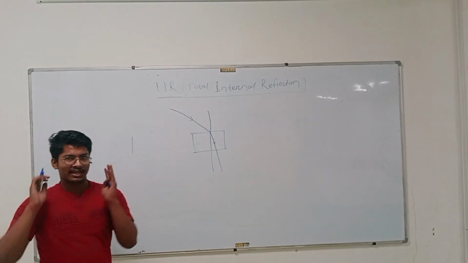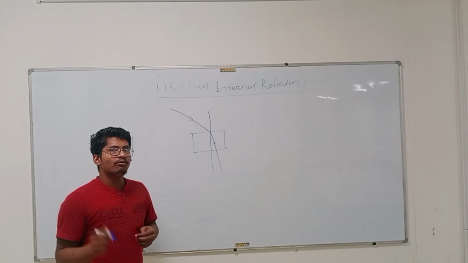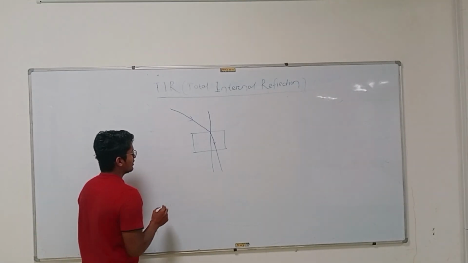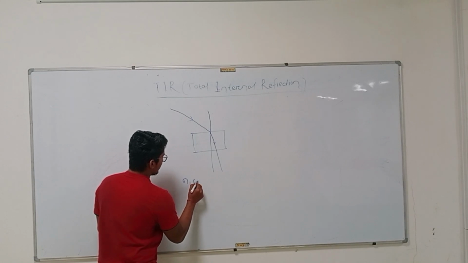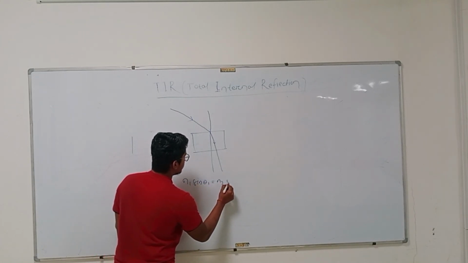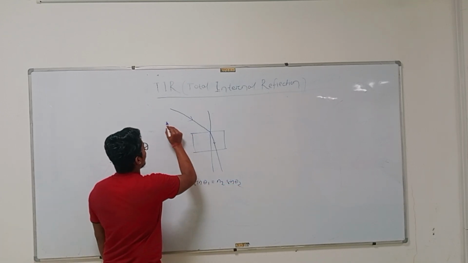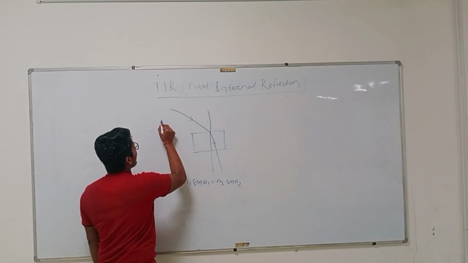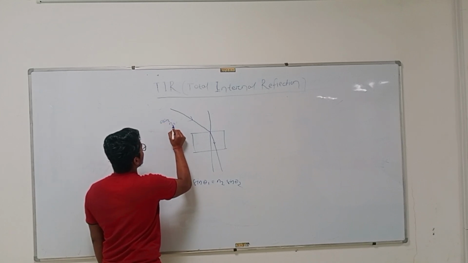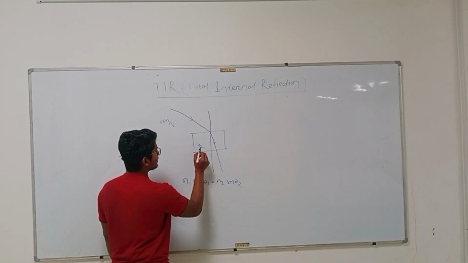So the scientist Snell has given a law that tells how light will behave when it goes inside a material. Snell's law tells that n1 sin theta 1 is equal to n2 sin theta 2. So let's consider this environment, air, which has refractive index n1, and that material has refractive index n2.